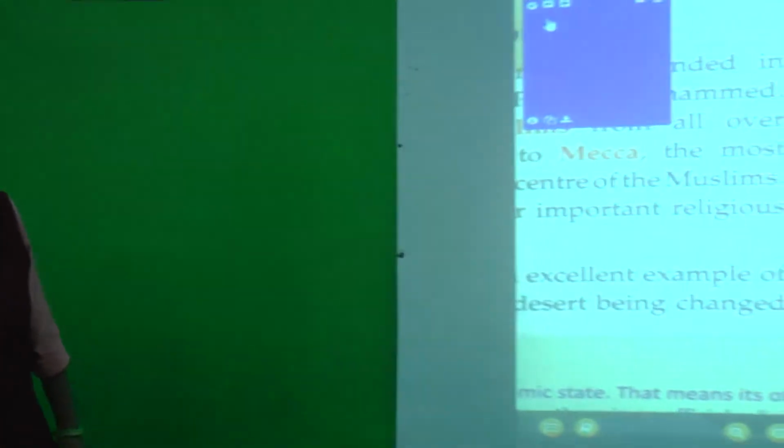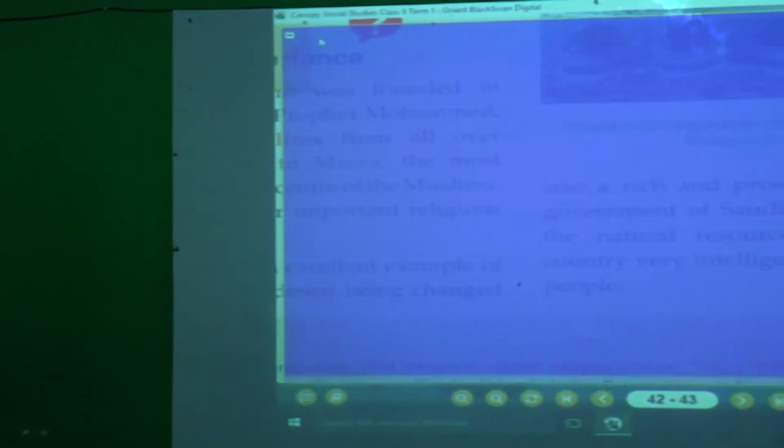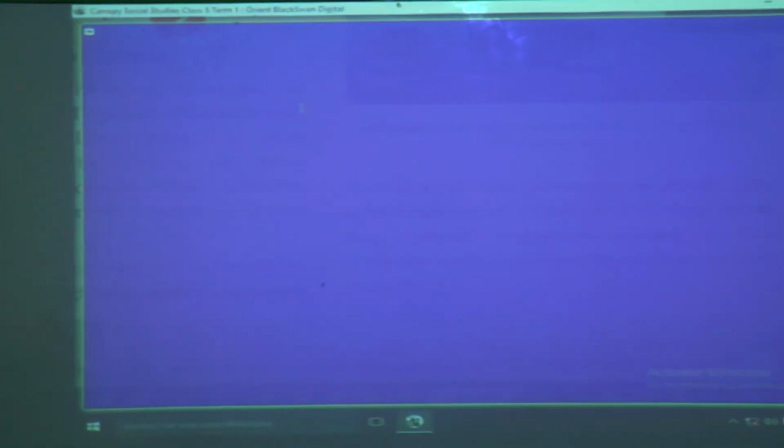Okay, so here we have completed this lesson, and now we will go through exercises A and B. Exercise A is true or false. I will write the answers here. Okay, exercise A, first one: write T for true and F for false.